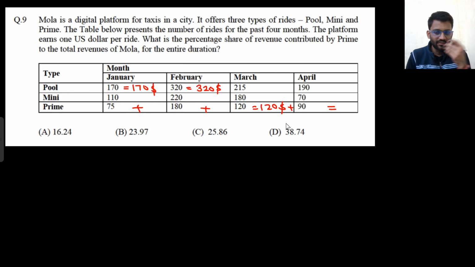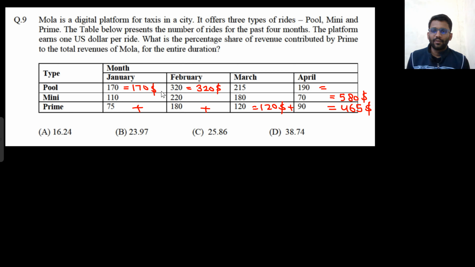So 180 plus 120, that would make 300, plus 90 makes 390, plus 75, 465. You don't need to use a calculator for this. So they are making 465 from this. What about this? This would make 400, 470, that would make 570, so 580. Let's do the calculation once again. 400, 510, 580.